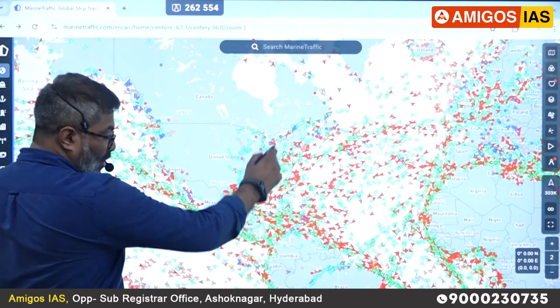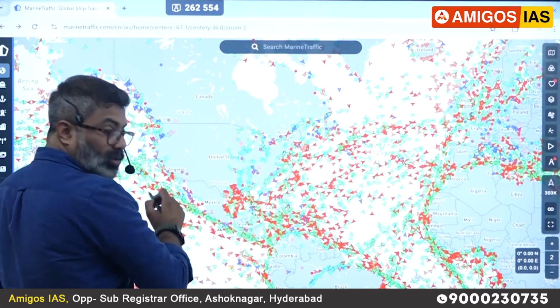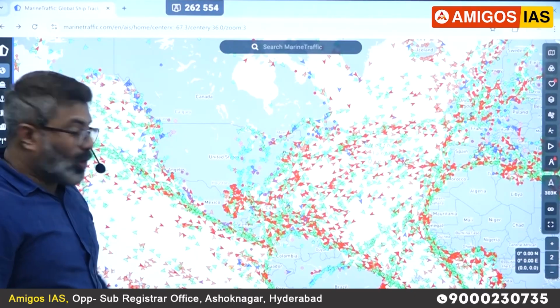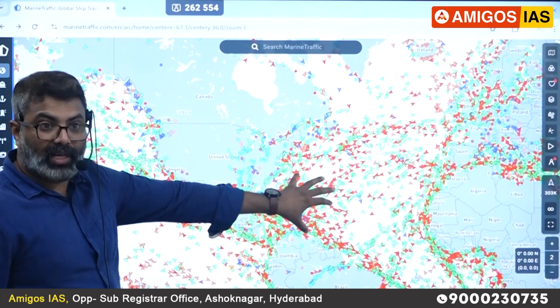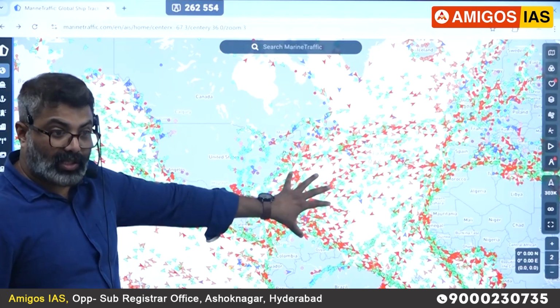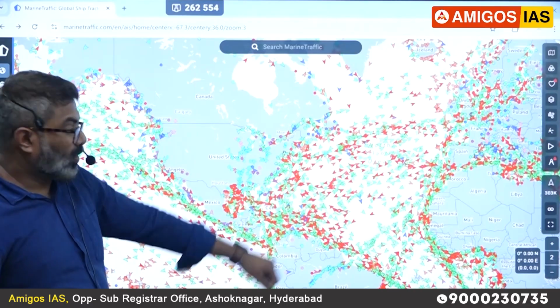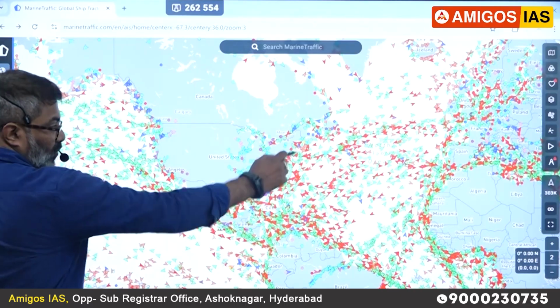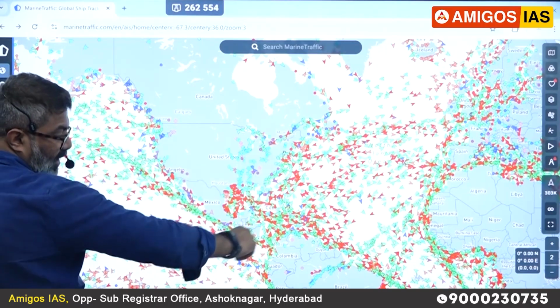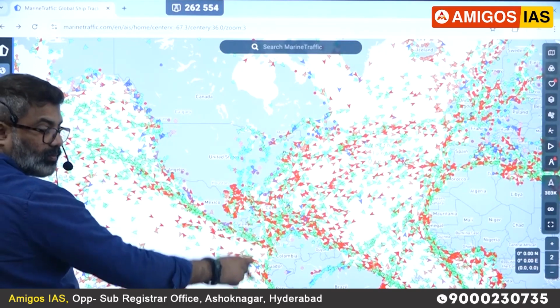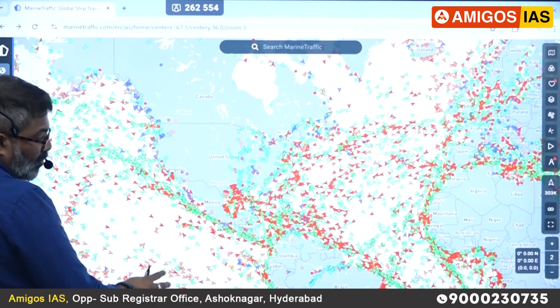So this is the Panama route. You can see all the ships passing through this route. The problem with this route is cyclones. Remember, during the summer months, there will be a lot of hurricanes here. That affects the ship movement. So please remember this. From east coast to west coast, Atlantic to Pacific, Pacific to Atlantic via the Panama Canal. Please remember this route.